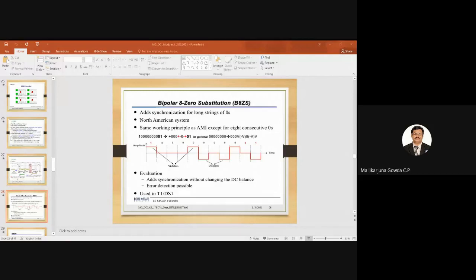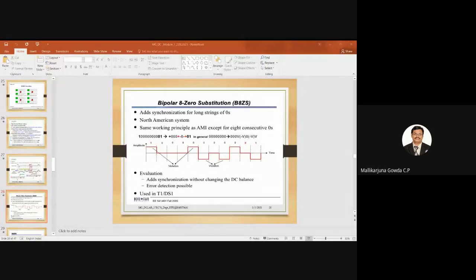So we can think of this B as binary or bipolar. Why do we go for this? Here, binary with 8-zero substitution signaling. In general, we call this BNZS.